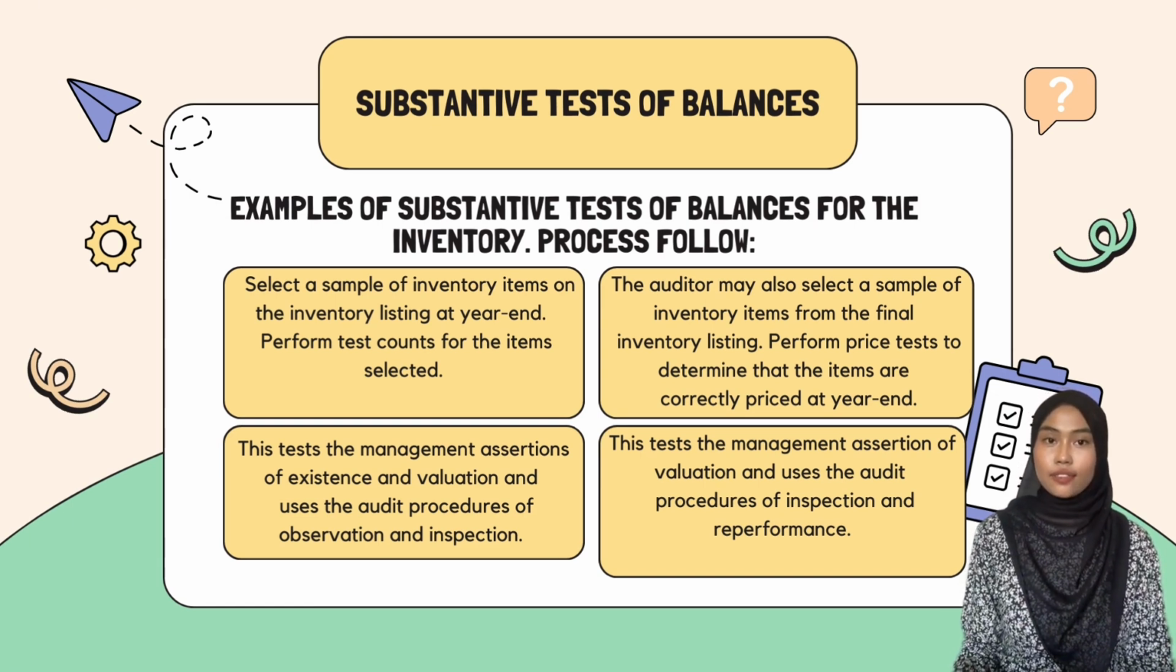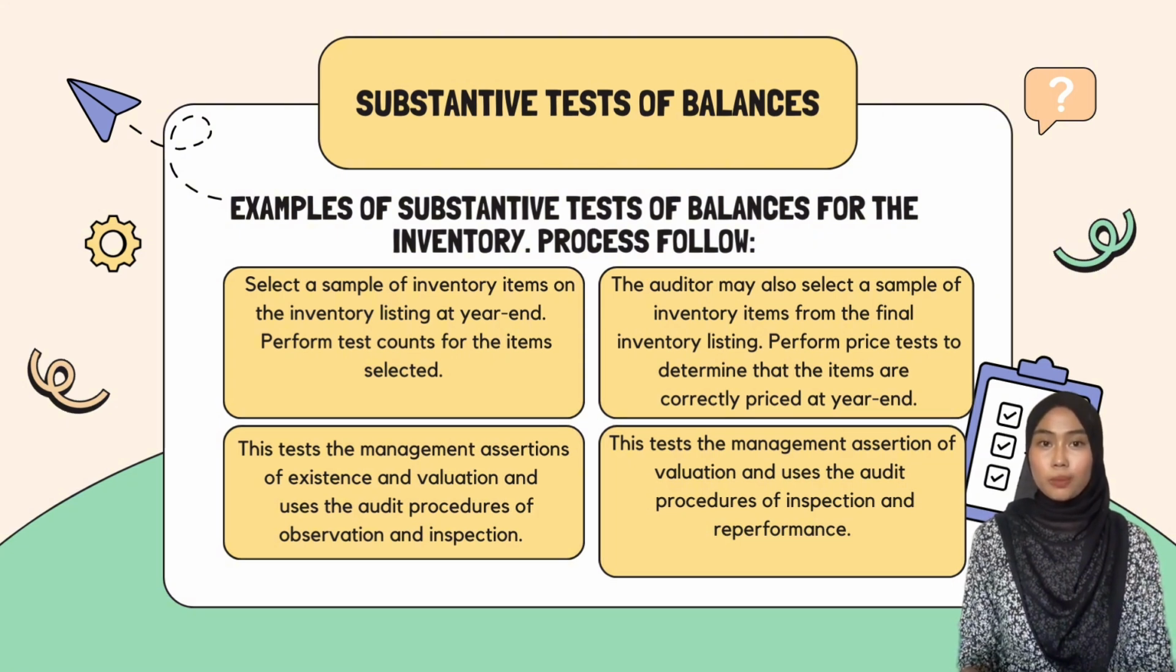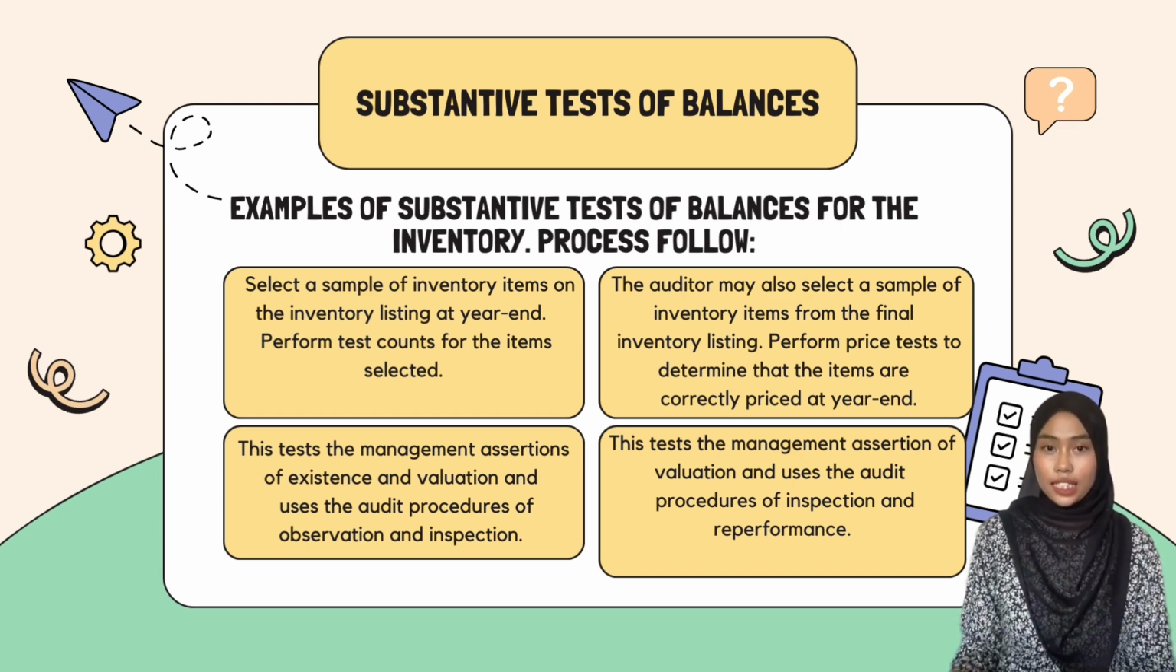In this case, the focus shifts to performing price tests on the selected items. Price tests aim to validate that the inventory items are correctly valued as per the accounting standard and pricing policy in place at the year end. Auditors achieve this by inspecting purchase invoices, price lists, or other relevant documentation that substantiate the recorded value of inventory items. Additionally, they might perform calculations to ensure that the valuations are accurately reflected in the financial statement.